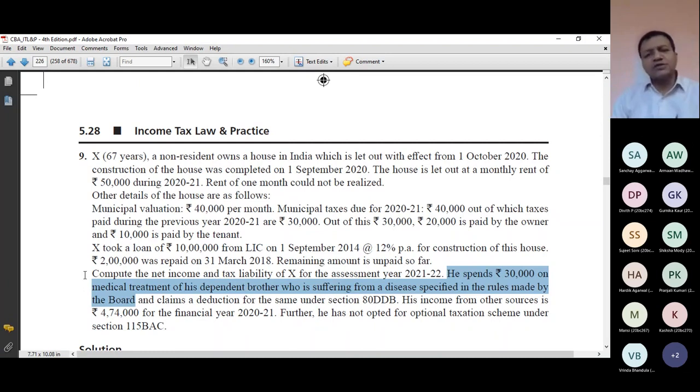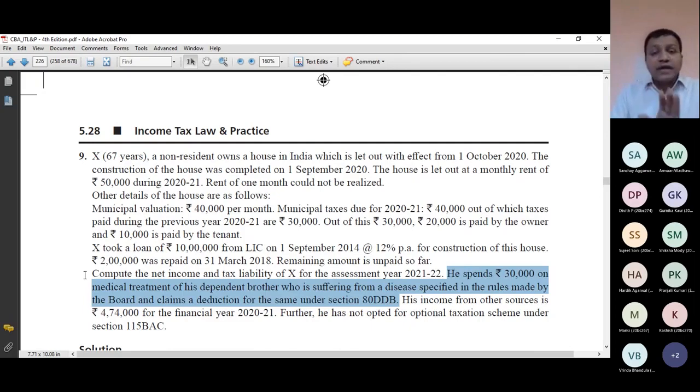If nothing is mentioned, you should assume it as CBDT, Central Board of Direct Taxes. Through some authorities, decisions are taken. So board means CBDT if nothing is mentioned, and claims a deduction for the same under section 80 DDB. Now, fortunately, this question tells you that this 30,000 is that amount for which deduction is allowed under section 80 DDB.